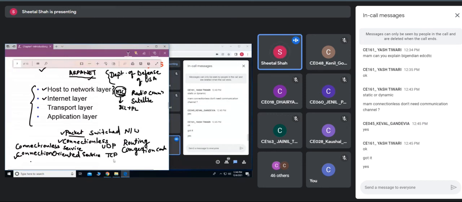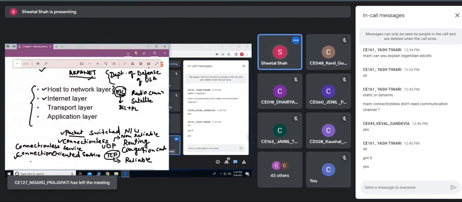In transmission control protocol, it would be reliable and the data would be received in order. Whereas UDP is non-reliable. As I have said, TCP is connection oriented. That means first the connection has to be established.